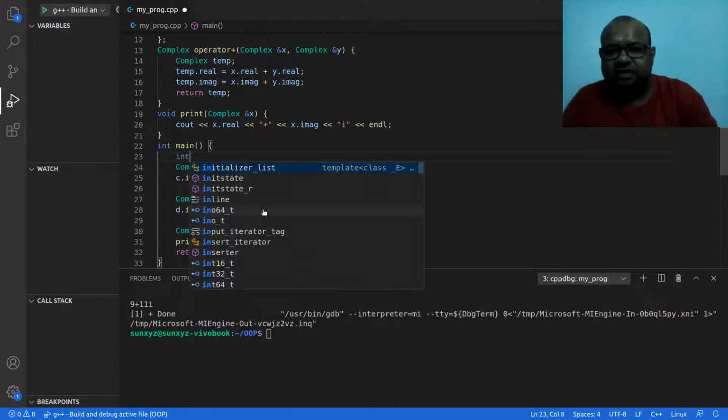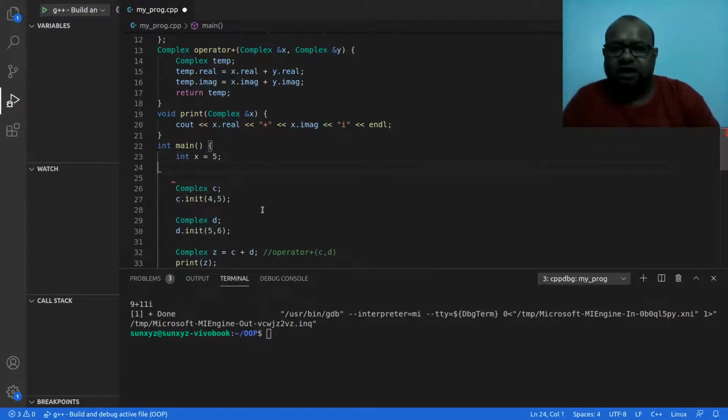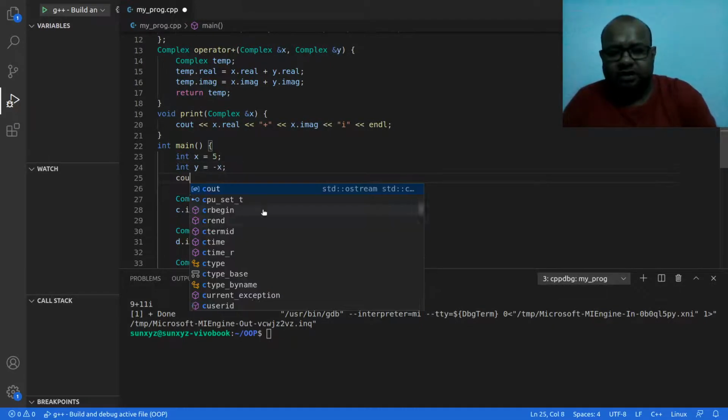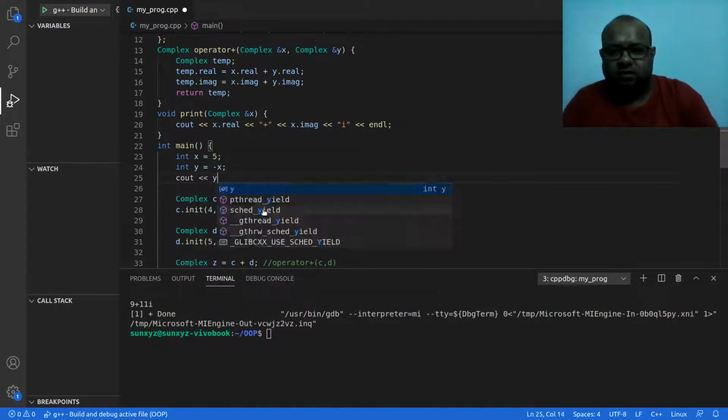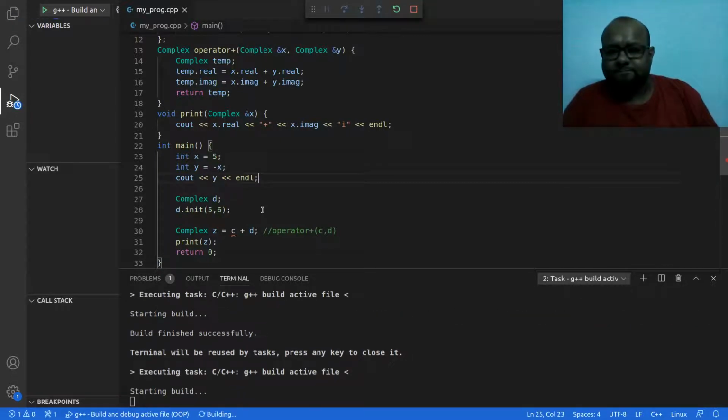Say I have an integer, x equal to 5. Then I have another integer, say y, and that is equal to minus x, and then I am going to print y. So let's go ahead and compile and run this.